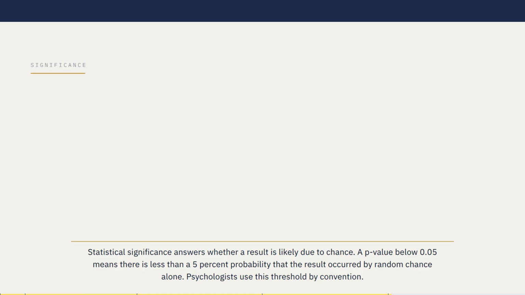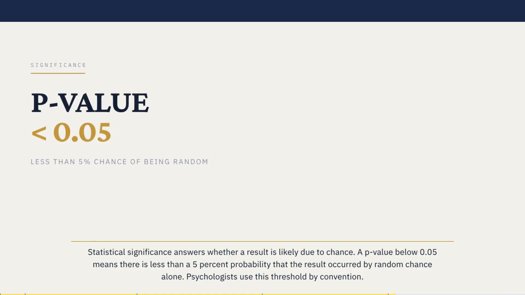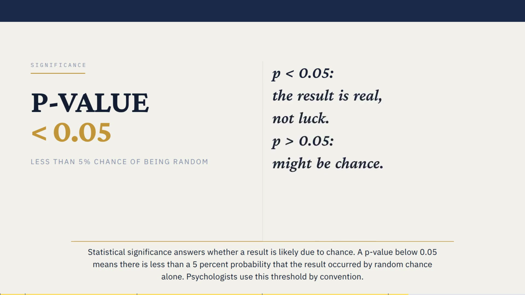Statistical significance answers whether a result is likely due to chance. A p-value below 0.05 means there is less than a 5% probability that the result occurred by random chance alone. Psychologists use this threshold by convention.